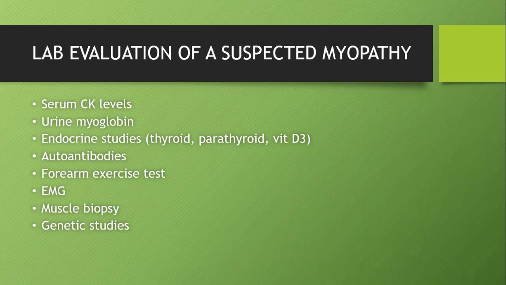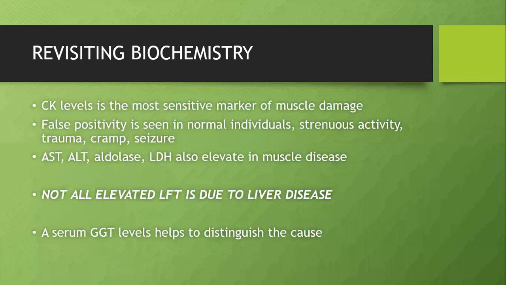So again, the summary of the lab evaluation for any myopathy: we'll do serum CK level, urine myoglobin, endocrine studies, autoantibody test, forearm exercise test, EMG, muscle biopsy, and genetic studies. CK level is the most sensitive marker of muscle damage. We know the 3 isoenzymes which are present, CK-MM, MB, and BB. CK-MM is highly sensitive for muscle damage. False positivity is seen in normal individuals, strenuous activity, trauma, cramp, or seizure.